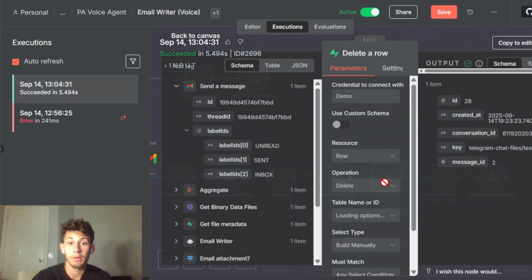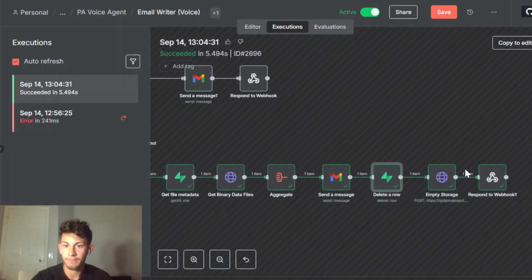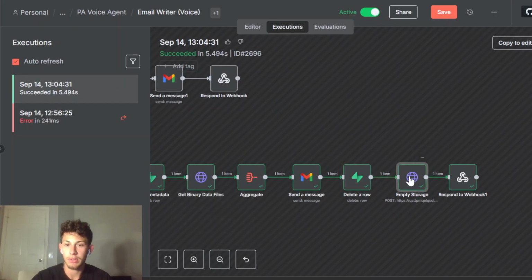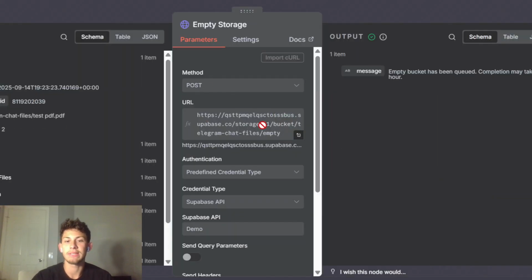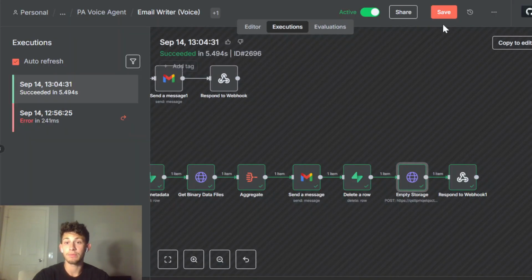We're deleting all the rows specific to this conversation ID. Different files would be associated with different people if multiple people were interacting with our voice agent, but in this case it's only one person. And then we're emptying our storage with this empty request. I think that's it. And then we're responding to our webhook.